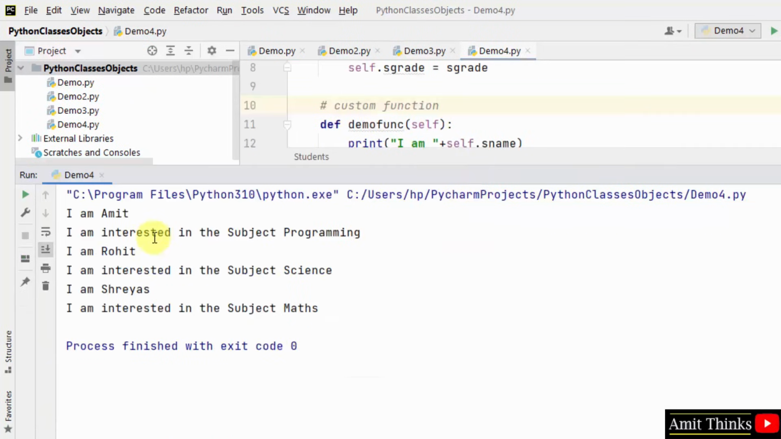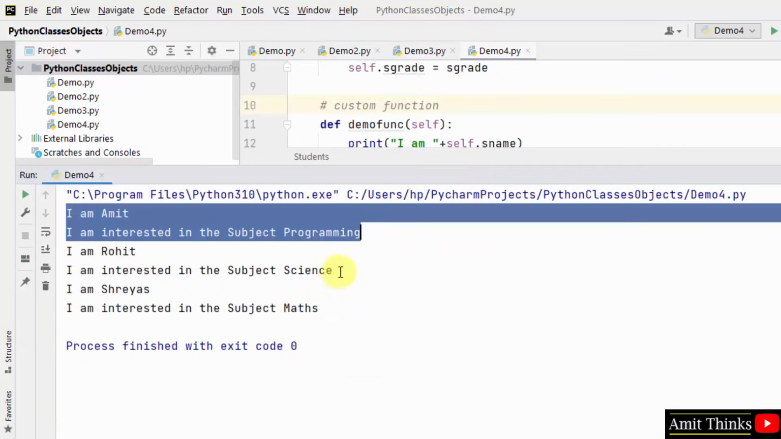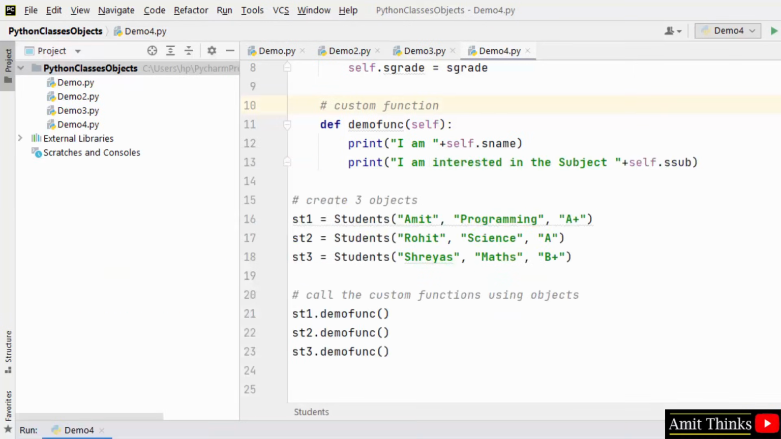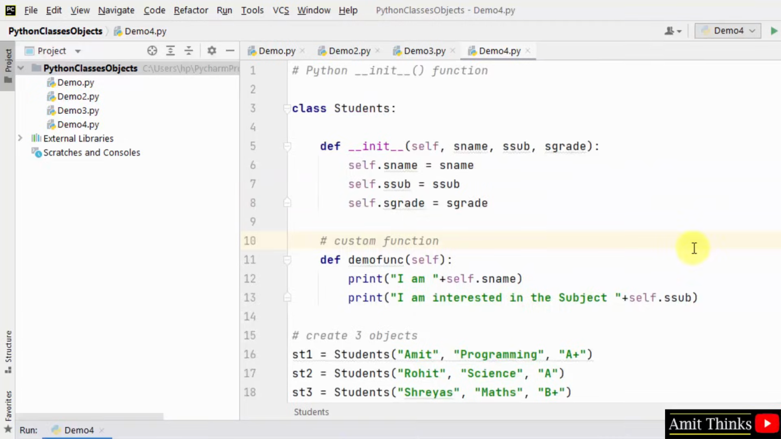Okay, so now I guess this would be fine. So we printed one by one for first object, for second object, and for third object. In this way, you can work around the init function.